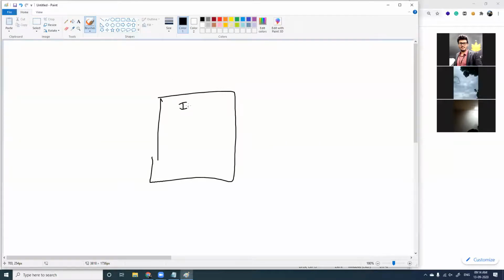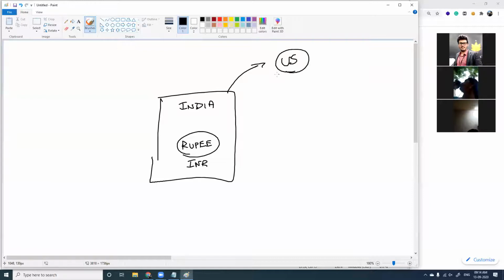I cannot draw a map, but imagine this is India. And what is the currency used here? We use the rupee, INR. INR is valid only inside India. When you want to go to the US, this INR gets converted to USD, and USD is only valid in the US. When you come back to India, you should change it back to INR.